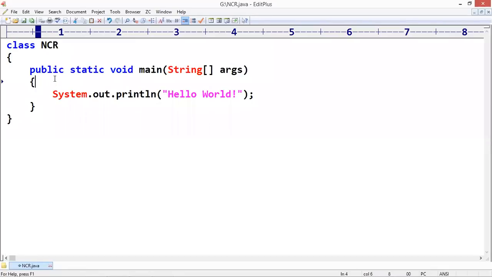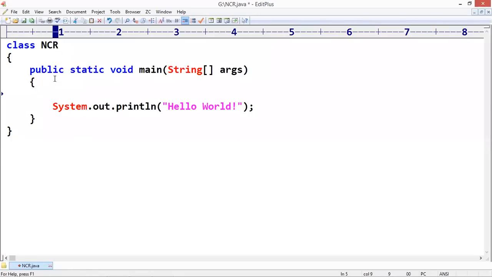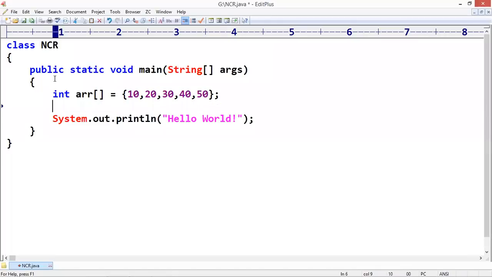Here I'm creating one array, a simple integer array, just arr. Size no need to specify in Java. And the 5 elements you can initialize directly like 10, 20, 30, 40, 50. Next, how can we display the elements using a for loop?